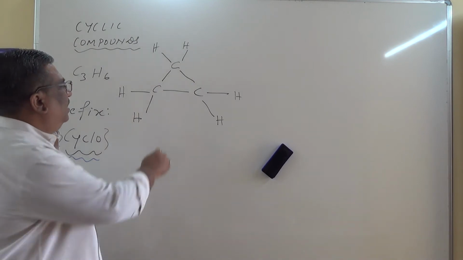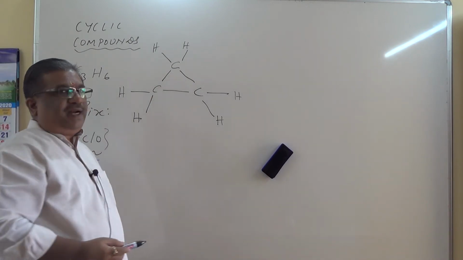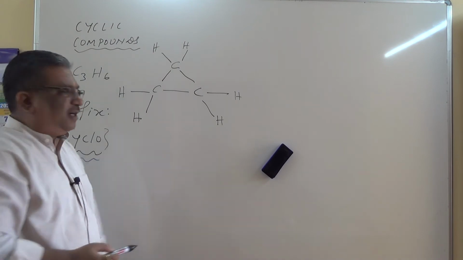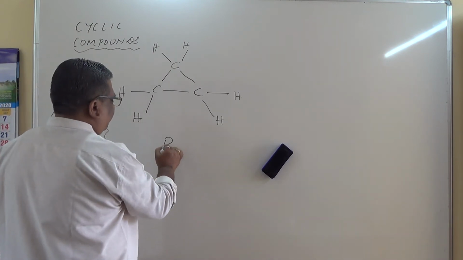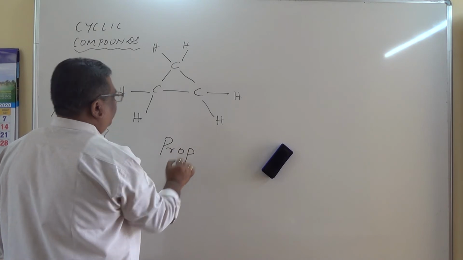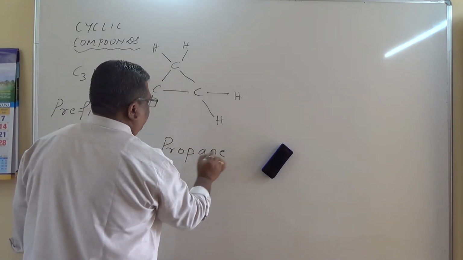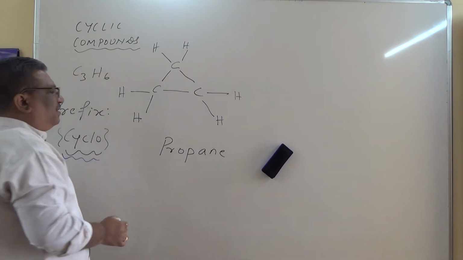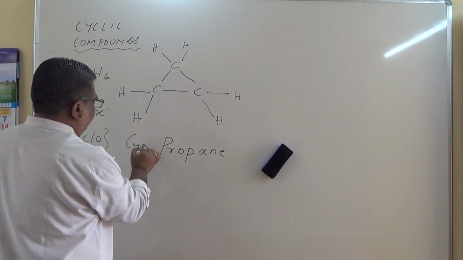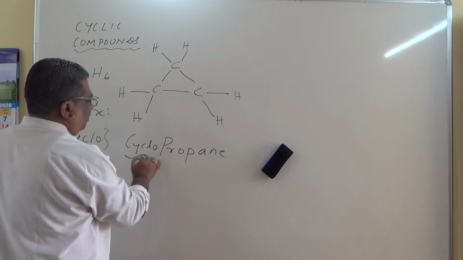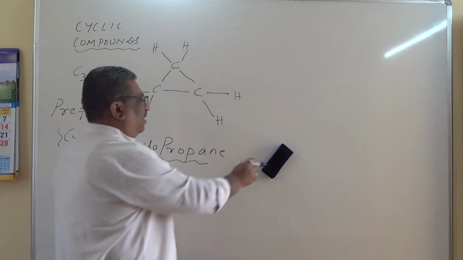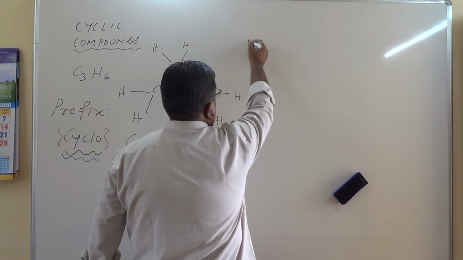Okay. In the cyclic compound, totally how many carbon atoms are there? 3 carbon atoms. Root word prop. Single bond between carbon atoms, ane. Cyclic compound, therefore cyclo is a prefix. Cyclopropane is the name of this compound. Let me take one more molecular formula,